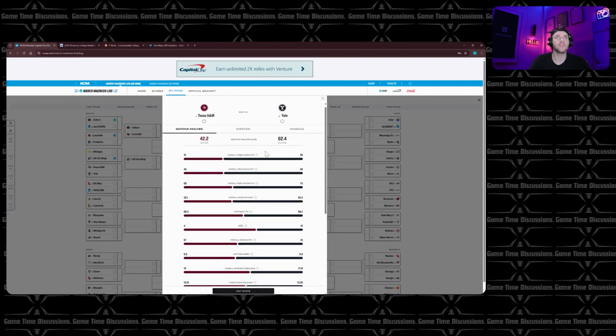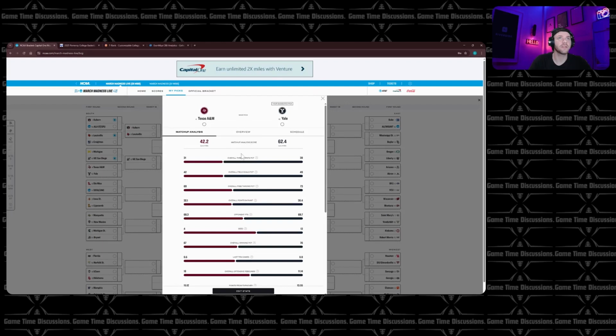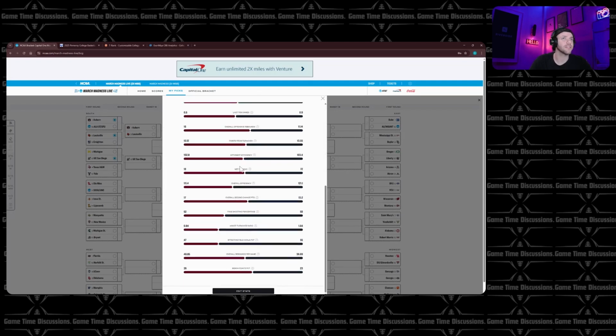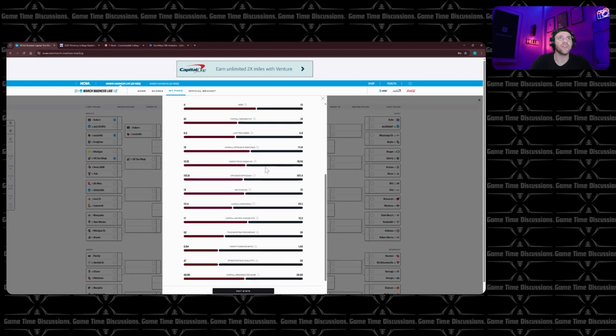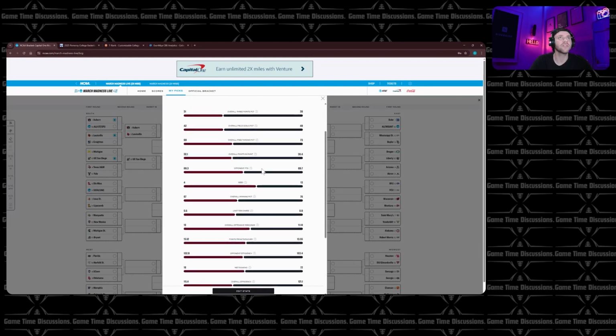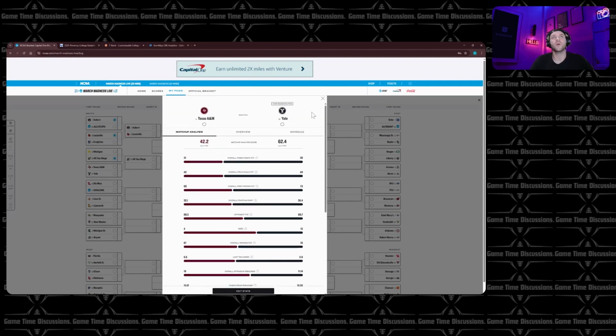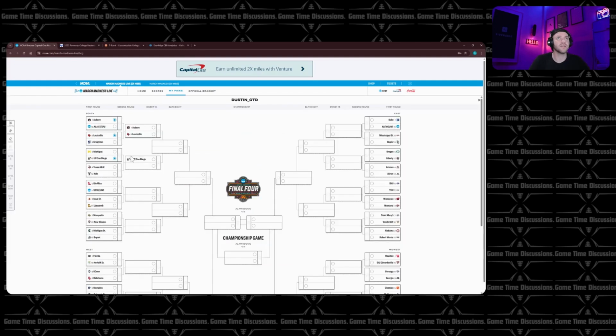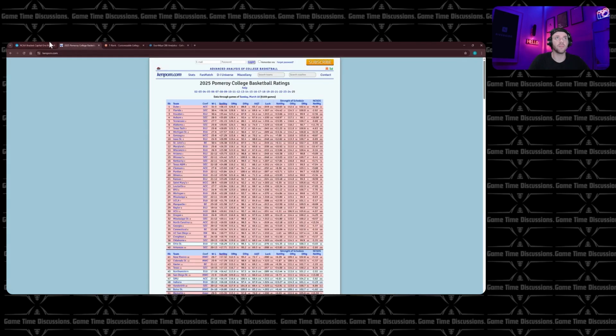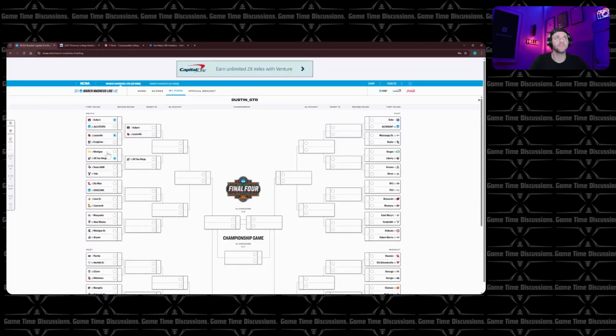So now we can see matchup analysis scores. Based on all the stuff I put in, it would seem that we would want to pick Yale, which is very interesting in this matchup. Now, that said, I don't know how much of these are adjusted, such as overall points in paint and whatnot. These are just blank statistics. They're not adjusted for competition, which is why we use T-Rank and KenPom, which are adjusted for competition.